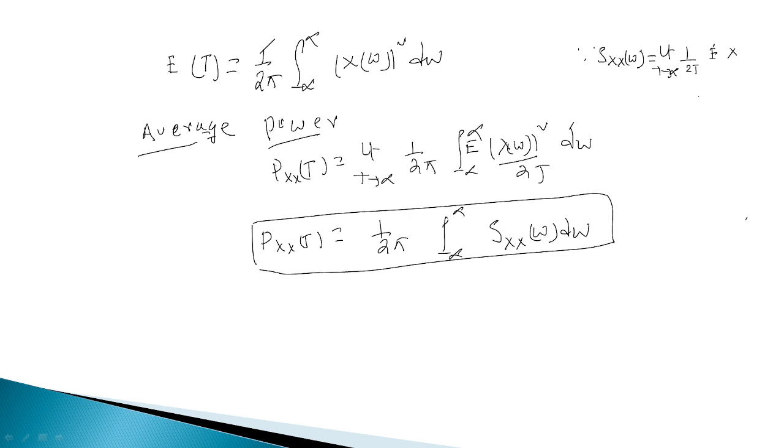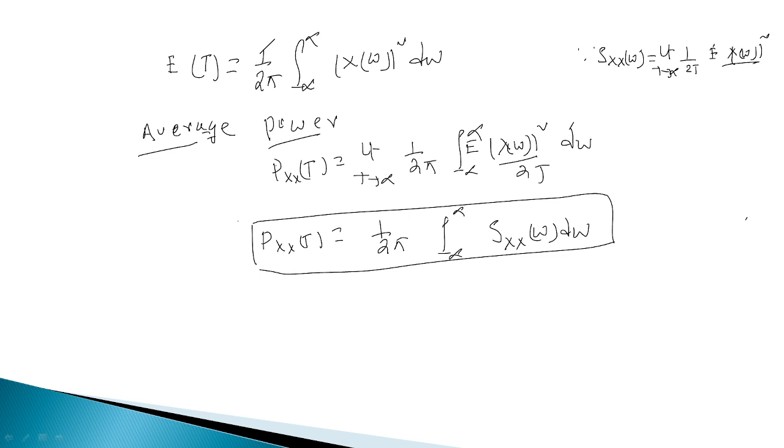While taking the average, we need to add the average expectation of X of omega whole square. So this is the power spectral density or power density spectrum for the given random process x of t.